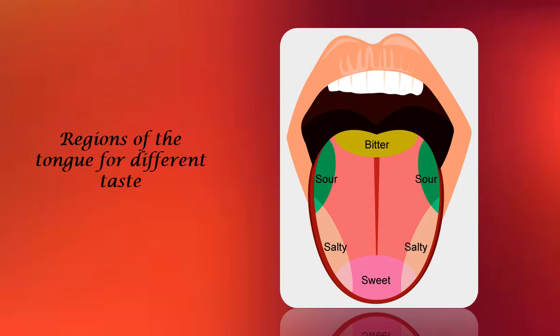So here it is believed that this particular region recognizes bitter, here in the inner part, and these two regions recognize the sour food particle, and the salty food particle here. See, it is also overlapped over here, like sweet, salty. So mostly it is shown at the edges. Here we have all the taste buds which grab the taste and take it to the sensory organs to analyze whether it's bitter or sweet or salt or tasty. Yes, so this is how the tongue helps in analyzing the taste.